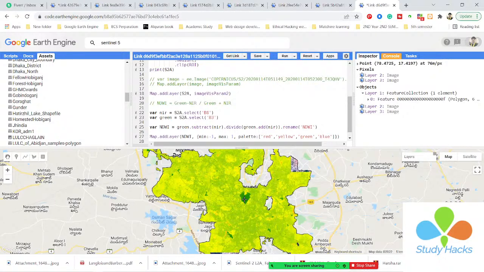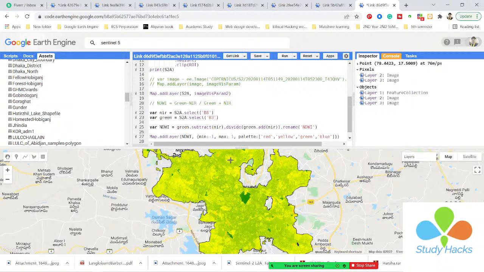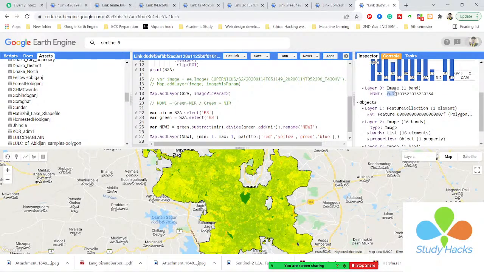Here you can see now I can get this value. We already know that for the NDWI, a positive value defines the water pixel. So we can get a positive pixel value from here: 0.23, so a positive value. If you click on any vegetation or other things, suppose I click here, we get a negative pixel value. A negative pixel value determines there is no water. So it means that at this place there is no water.